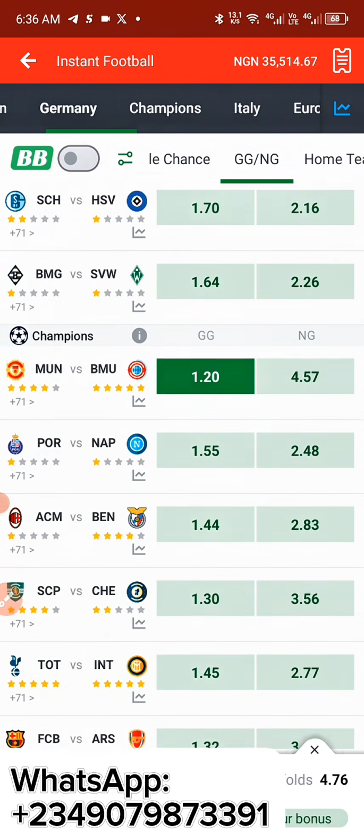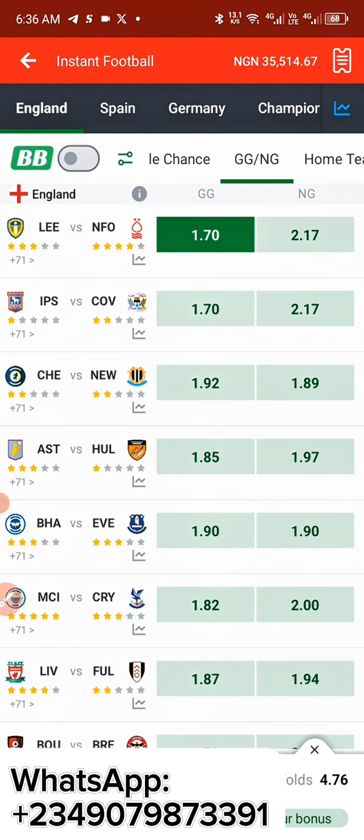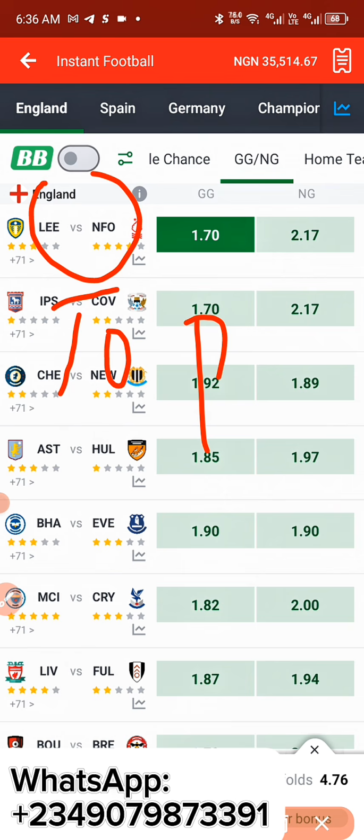You get my point? So now, after coming over to the England section, the next thing I need to do is look out for whether Nottingham Forest or Leeds are among the top 5 teams. This is the second thing you need to do. After knowing the smallest odd, the top 5 teams is what you need to know. If these two teams are among the top 5 teams in their league, what is the league? England league. So how do we check where they are in the top 5?